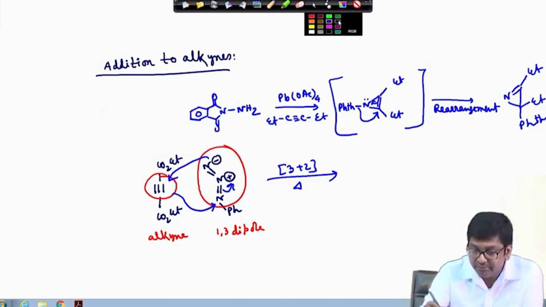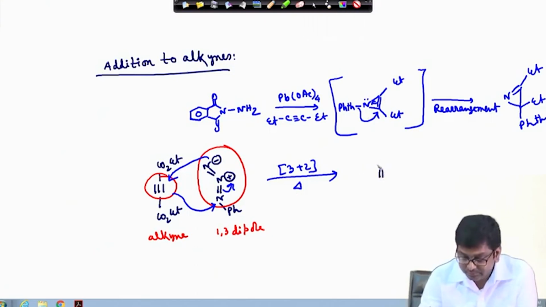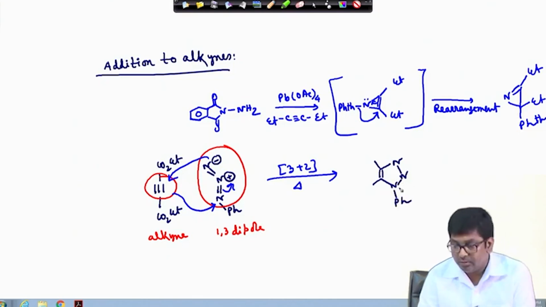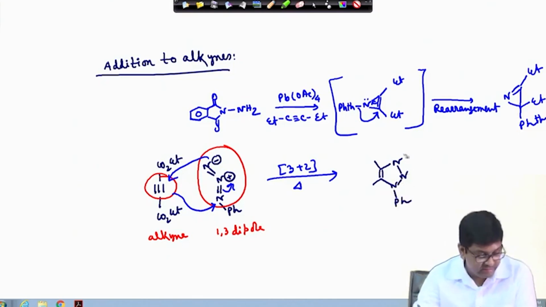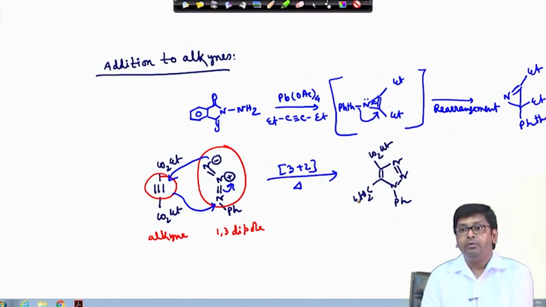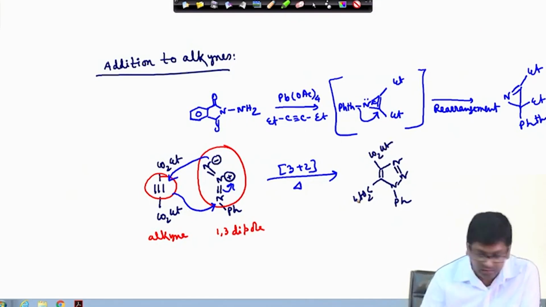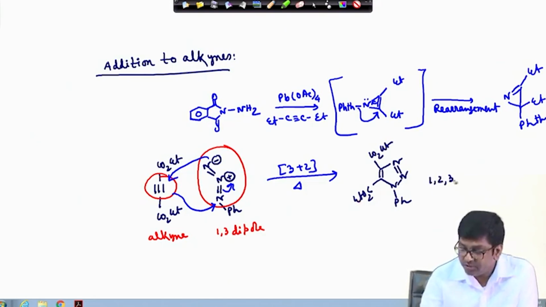The product will be, okay. So, here this and then CO2 and here CO2, okay. So, these are the corresponding 1,2,3 triazole derivative.